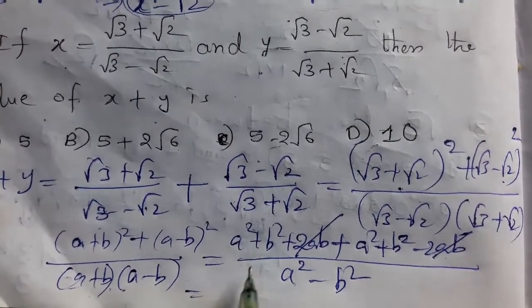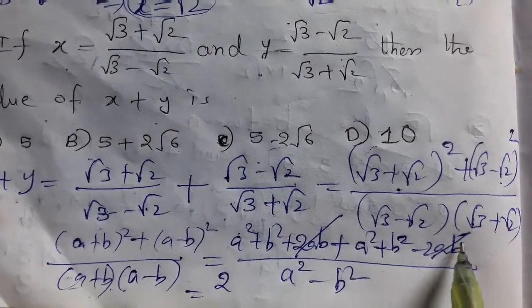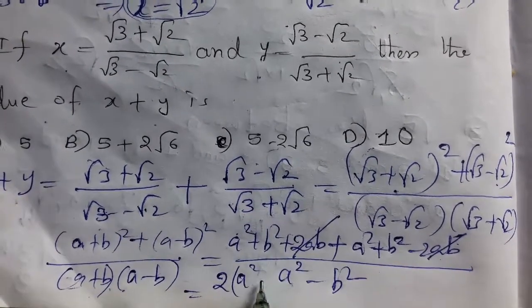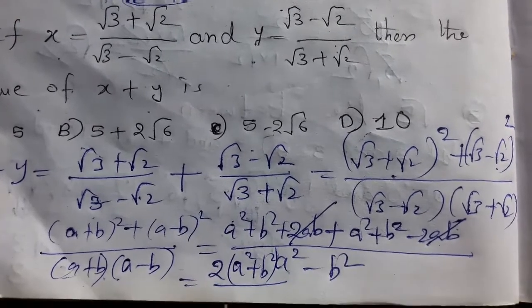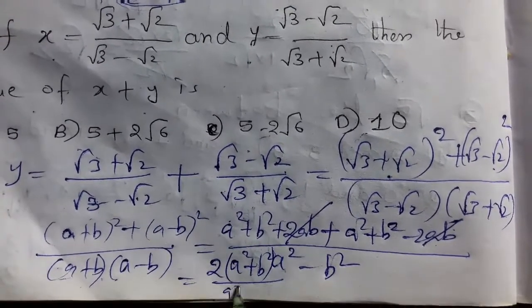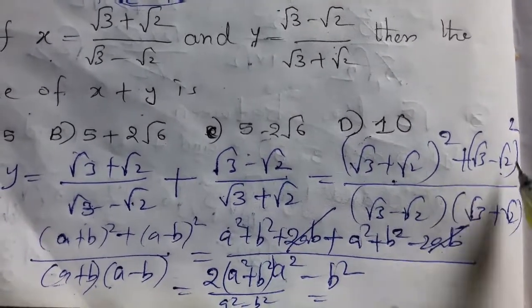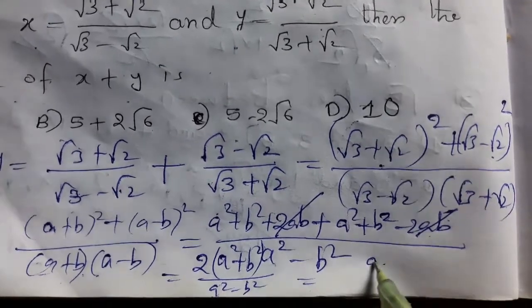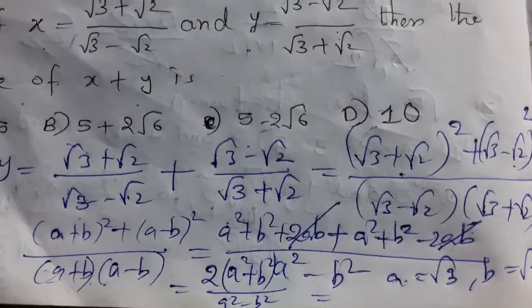What will remain? 2a square plus 2b square, 2 times a square plus b square, by a square minus b square. What is the denominator value? A square minus b square. Use these values. What is the a value here? A is root 3, b is root 2, isn't it?